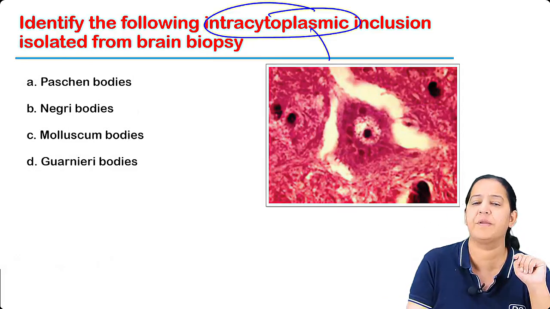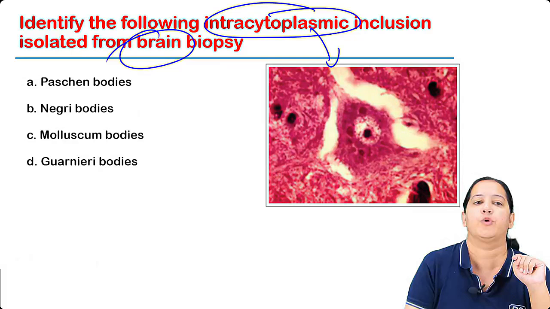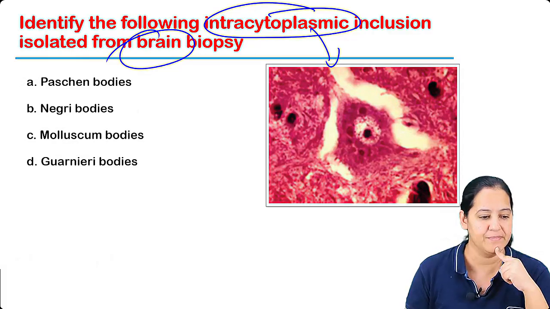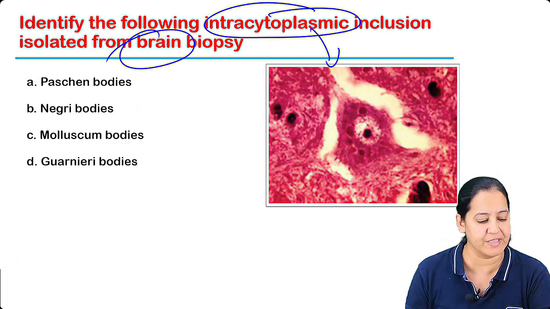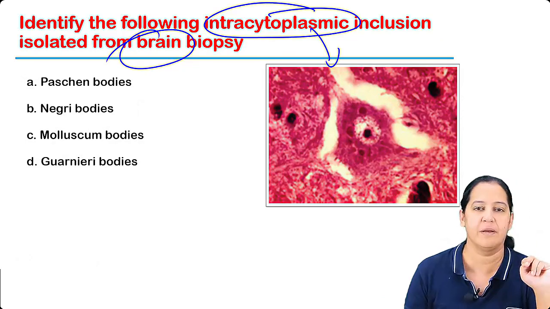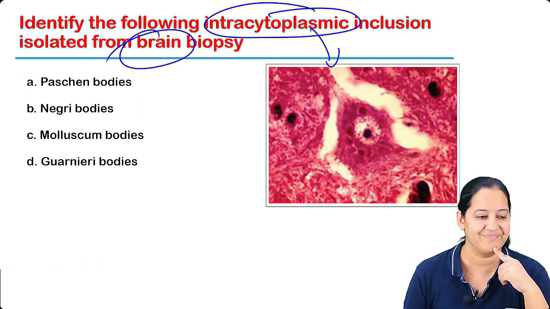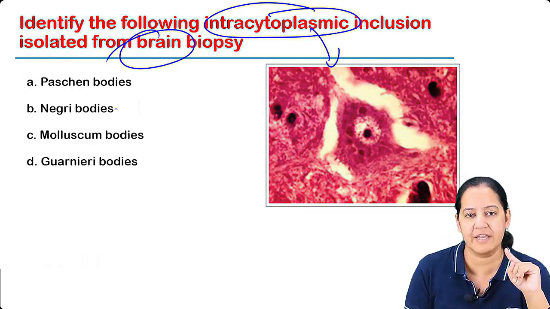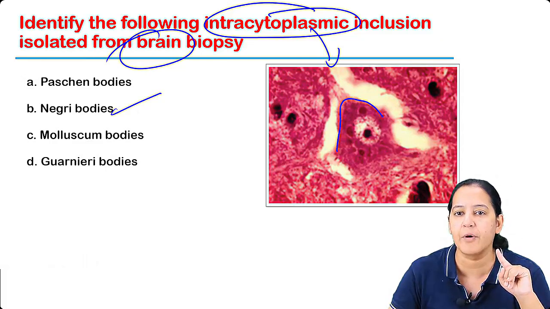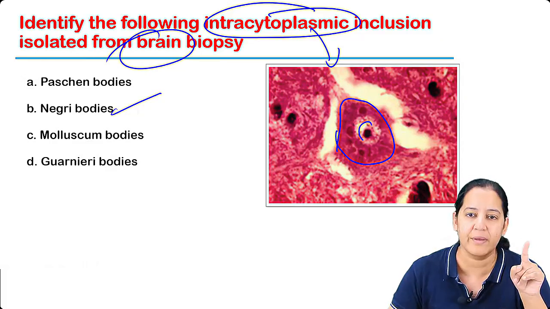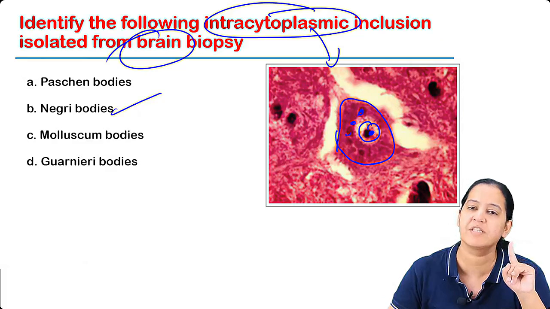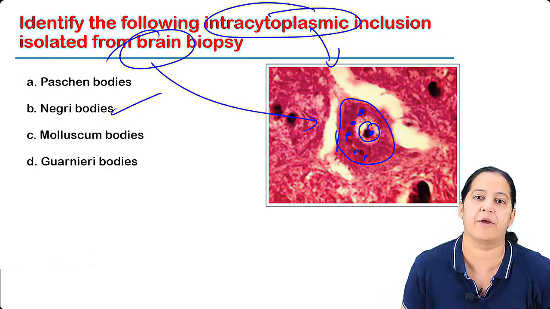Read the next question. Identify the intracytoplasmic inclusion bodies here in the brain biopsy. You can cut the two-site intramuscular schedule if it is given in your notes, you will confuse otherwise. In intramuscular, two regimens are available, but we follow the one-site only. Yes, of course, the answer is Negri bodies. You can see a brain cell, the nucleus, nucleoli, and in the cytoplasm you can see the Negri bodies. It's a brain biopsy. Got my point?